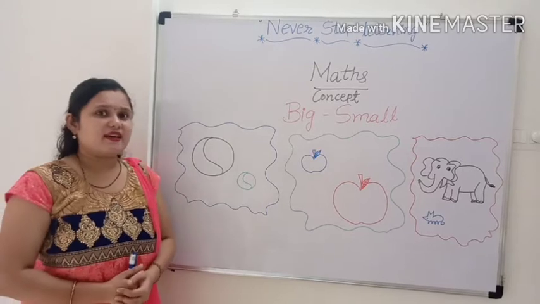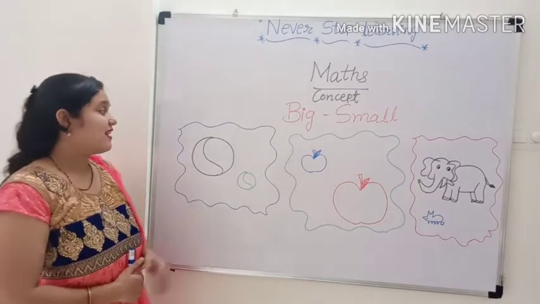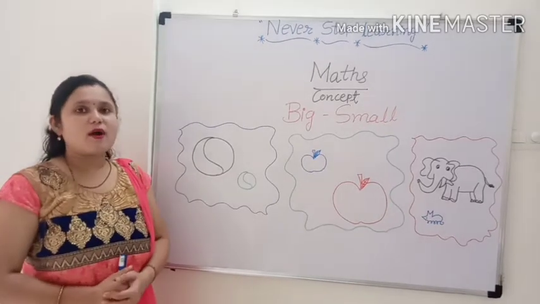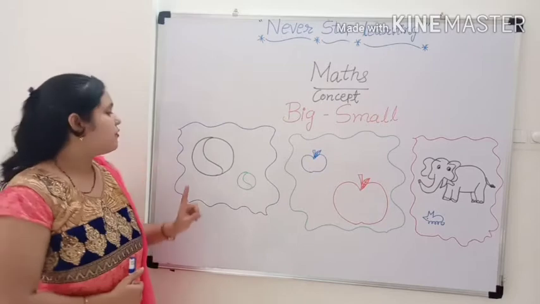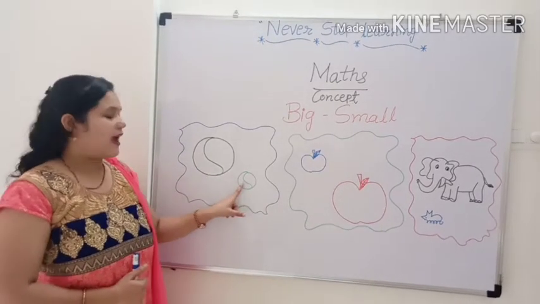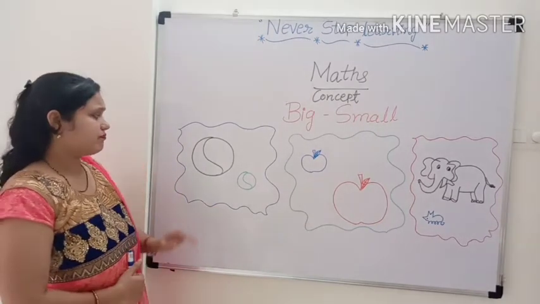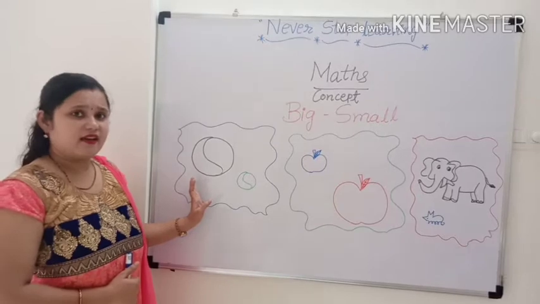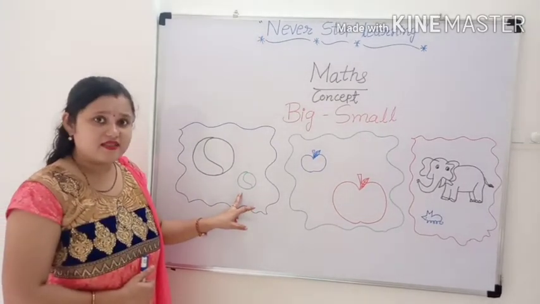Do you see here balls? Yes, there are two balls. How many balls are there? Two balls. One and two. There are two balls. Do you see the difference between their size?